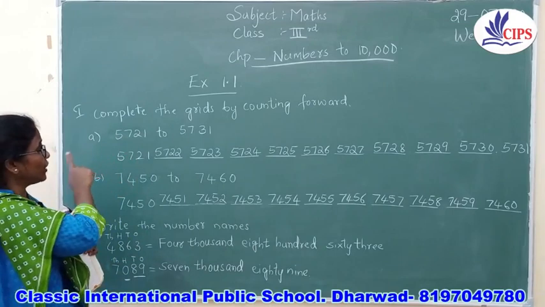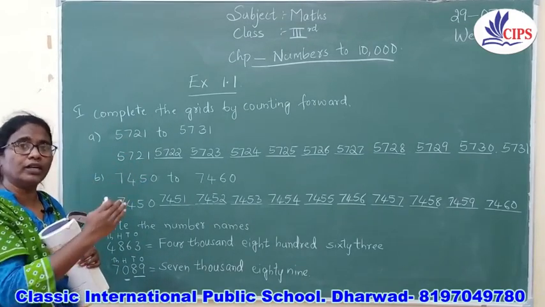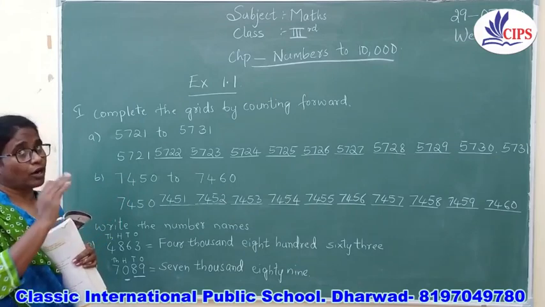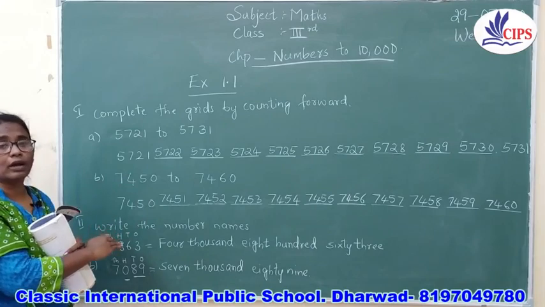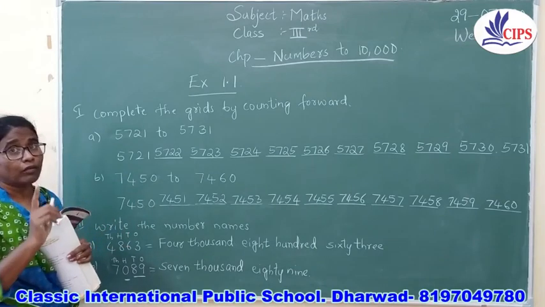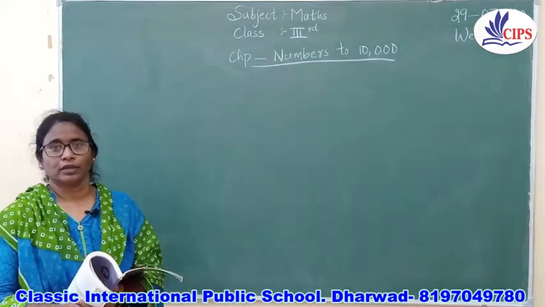Whichever number you have been given, you have to count it, going forward, not backwards, children. Going forward, writing the numbers. The second one is how to write the number name, and always with the place value. Okay, children? Okay, thank you so much.